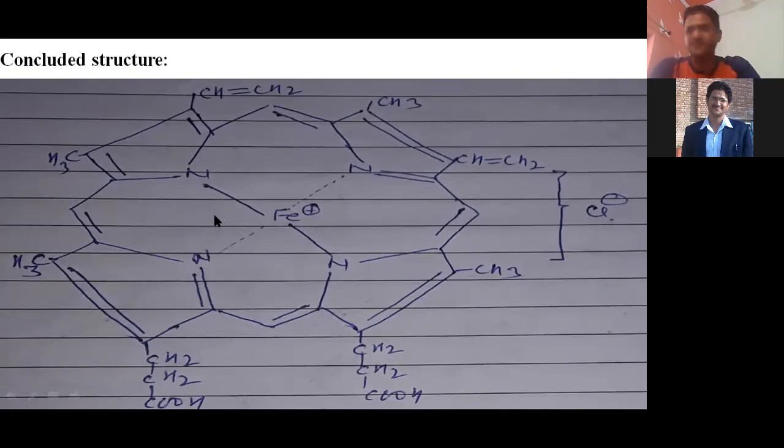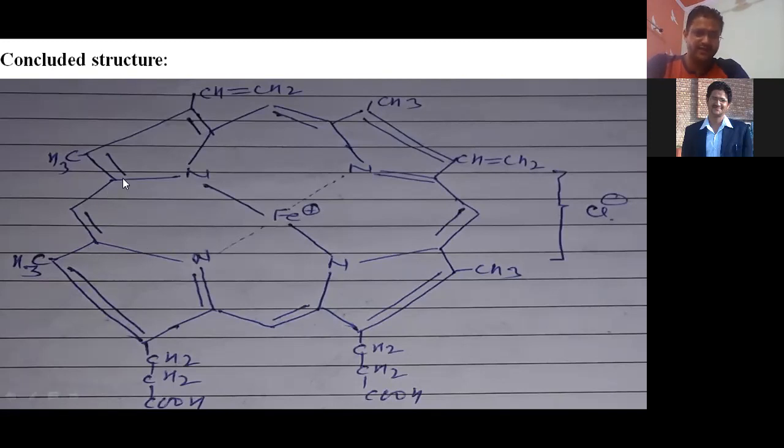Hemin is approximately the same as chlorophyll. You can see here this is one pyrrole ring, then the second pyrrole ring, then the third, then the fourth pyrrole ring. The only difference is that here there is Mg, and here is Fe, iron. This is also the reason why the color is different: blue or green there, and here the color is red. This is only because the metal is different.